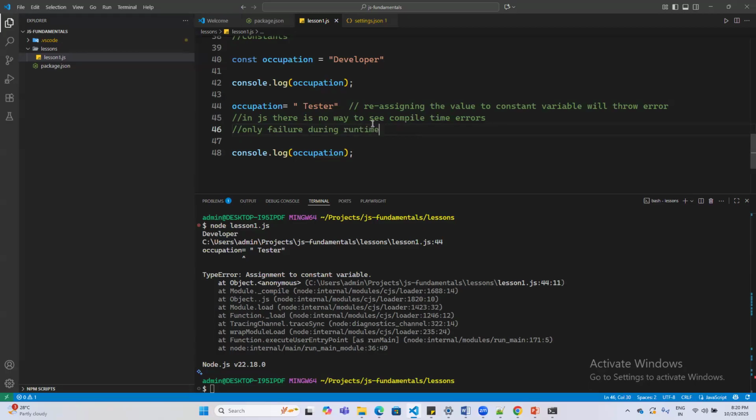So you guys agree that this is a big problem in JavaScript, right? Because as a developer, you can make this mistake, and you would realize this mistake only after this particular script is running in a production environment, stating that you made a gruesome mistake of reassigning a value to a constant variable.